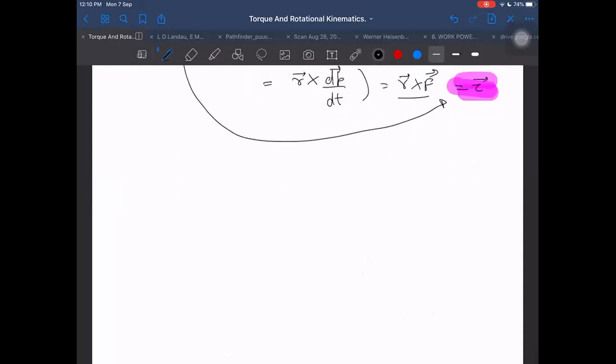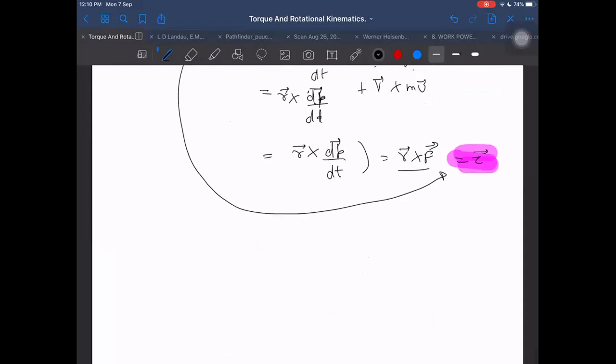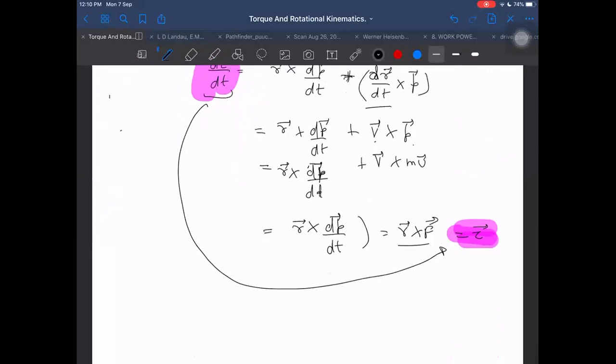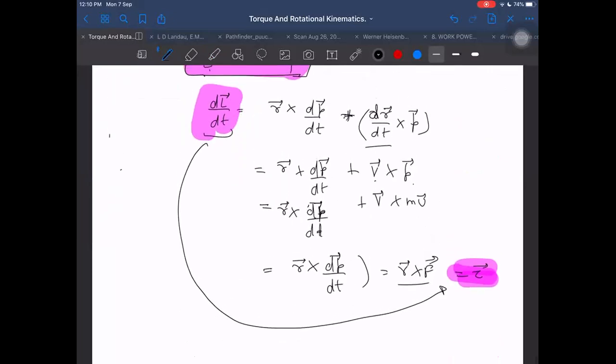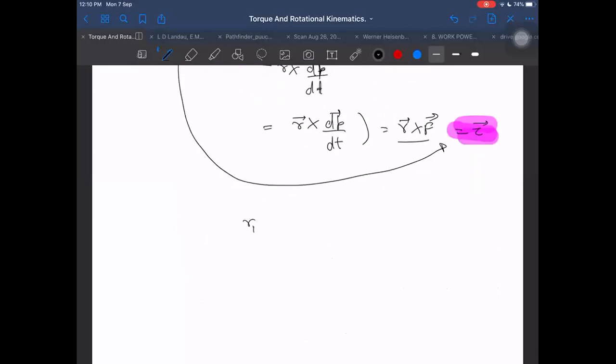Okay. Now, from here, this was for a particle. I think I defined it for a particle or for a body which is just in translatory motion. It is defined for all cases, for a body in translatory motion or for a particle. But from here, I want to define it for a large number of particles: the summation of Ri cross Pi, or the integral of R cross dP. That will also be the same thing. So this way we can define the net angular momentum for a large number of particles.